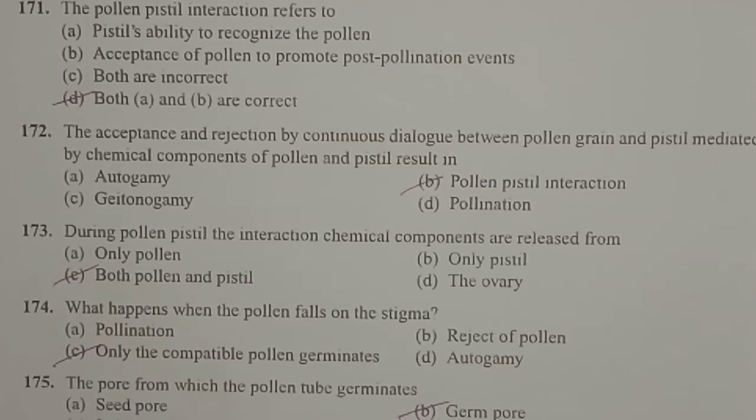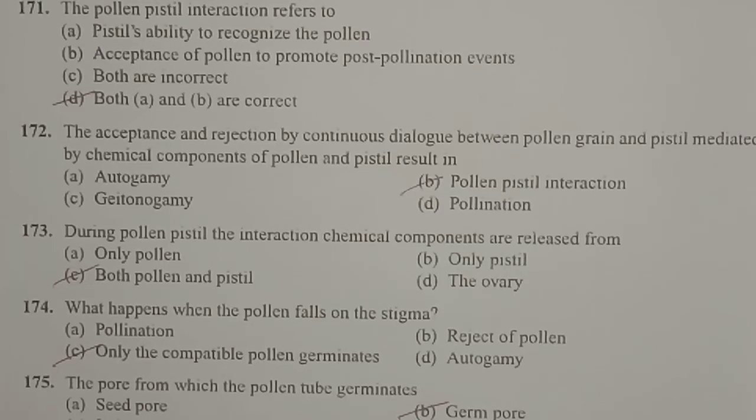Next one, the acceptance and rejection by continuous dialogue between pollen grain and pistil mediated by chemical components of pollen and pistil results in pollen pistil interaction. So we can define the pollen pistil interaction like this. It is the acceptance and rejection by continuous dialogue between pollen grain and pistil mediated by chemical components, because the chemical components on the stigma as well as the pollen will be interacting and result in pollen pistil interaction.